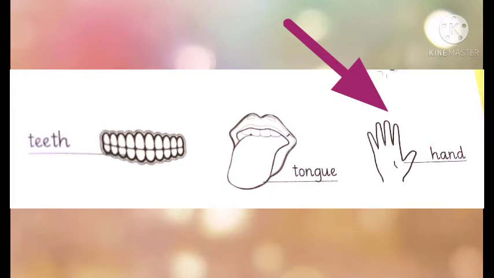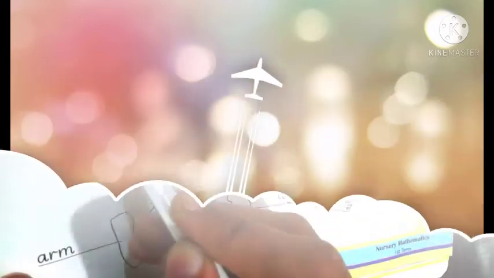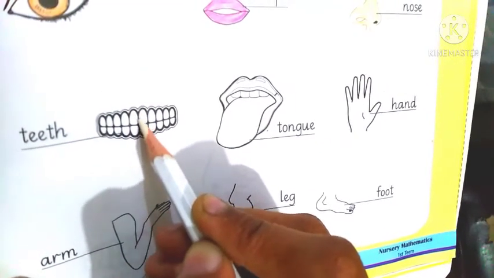What can we do with our hands? We can hold things, we can touch things. So all these body parts have their own functions. Today we have recognized 3 parts of the body. First one was teeth, second the tongue, third is your hand. After learning their names, now we are going to color these parts of the body.